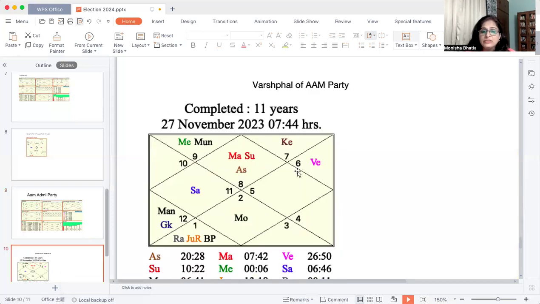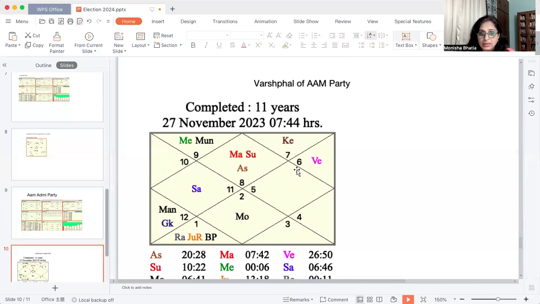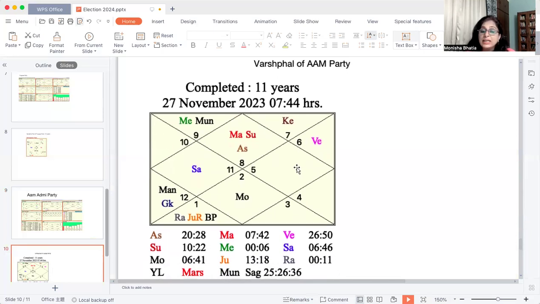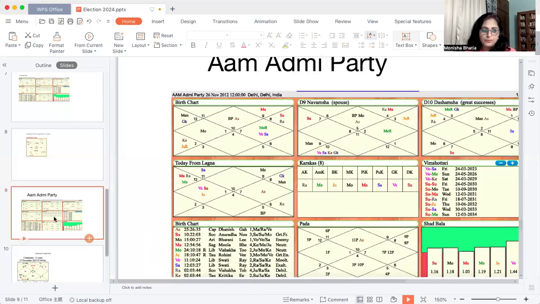So let's see the Varshfal chart of the Aam Aadmi Party. This party is just 11 years old. It was not formed way back. So the ascendant that is rising is Scorpio. So Scorpio is their 11th house.